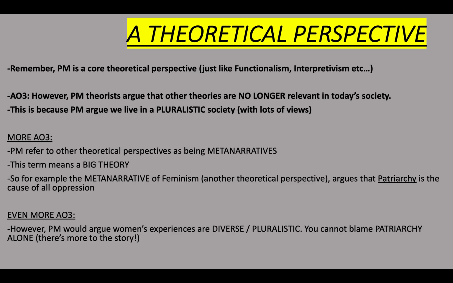So remember, key term here, meta-narrative. A meta-narrative is this idea that there's a big theory that has a big belief at its core. As I said, capitalism is the core idea that Marxists blame. Patriarchy is the core social force that feminists blame. Yeah. So these are really key points here. Postmodernists, on the other hand, argue it's not about meta-narratives. We live in a very diverse and very pluralistic society. Rewind, re-listen to this if you need to.